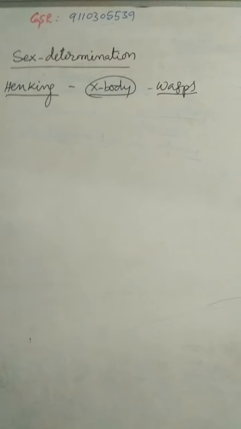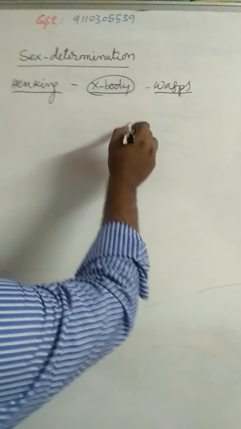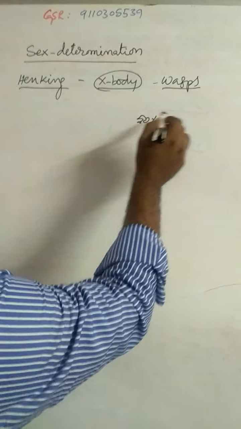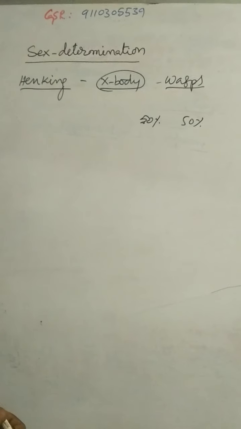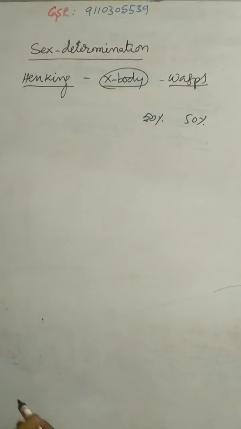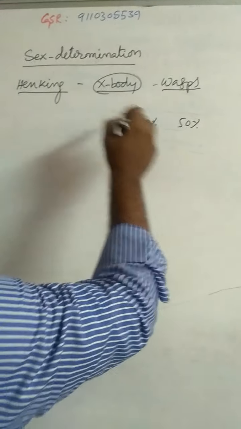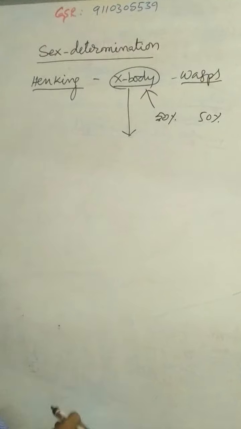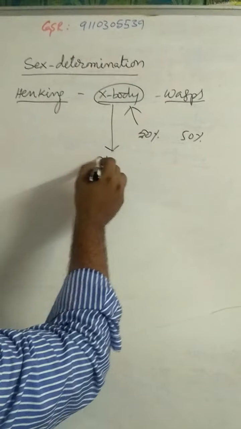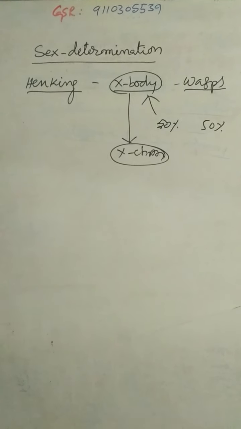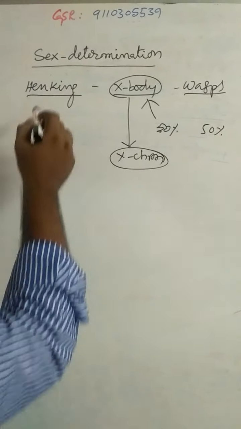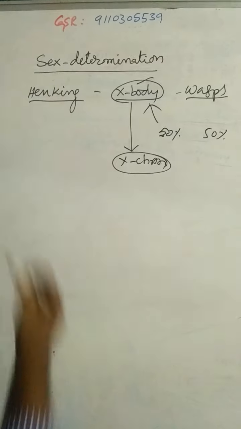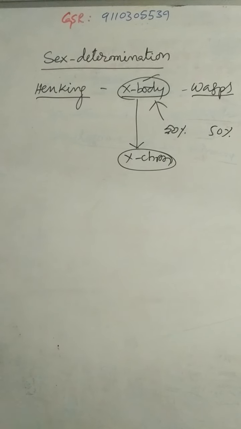During spermatogenesis, 50% of the sperm receive one type of chromosome, and the other 50% receive another type. So Henking discovered the X body. Later on, this X body was named the X chromosome, and nowadays it is called the X chromosome.